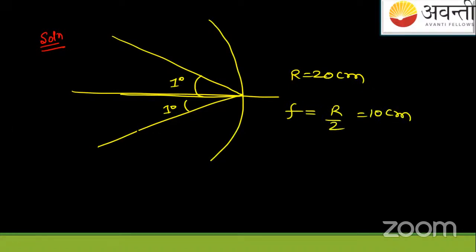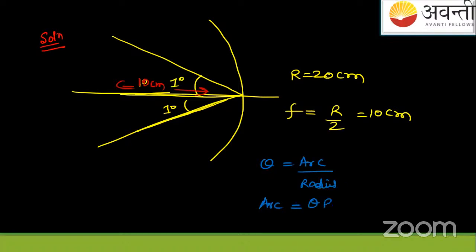So students, I will use that law. Focus, I know it is equal to 10 centimeter. If we know this, theta is equal to arc upon radius. So if you want to find the arc subtended or the projection, in this case you will write theta into radius. So radius here is the focus. Theta is 1 degree. So through this, you will get an ultimate thing, that is what?